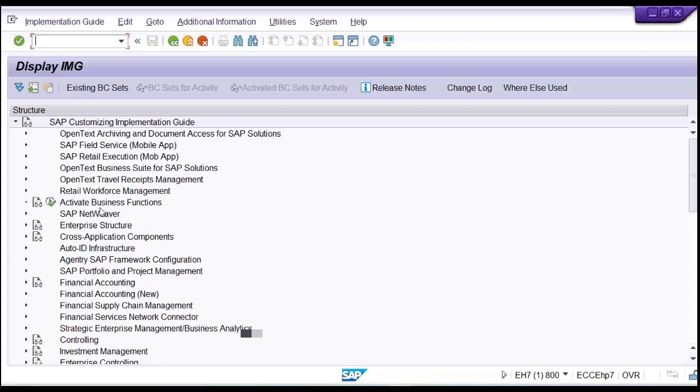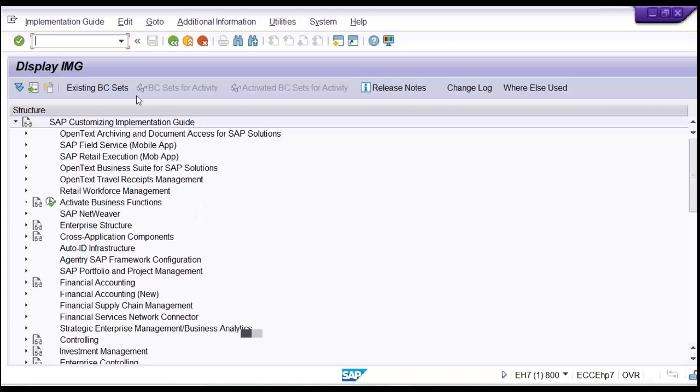Okay, now here, display IMG, it is called implementation guide. It means if you talk about our configurations, multiple things we are going to configure, right? So entire configuration related steps are in this screen only.